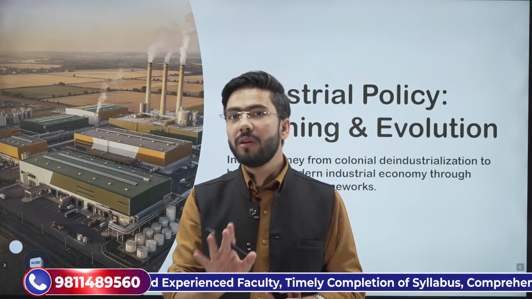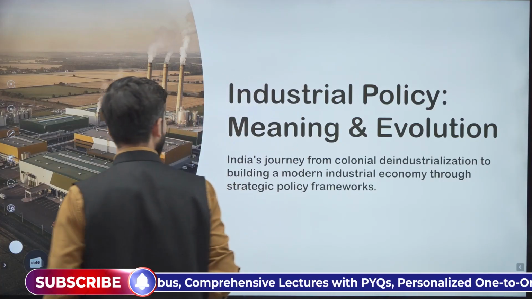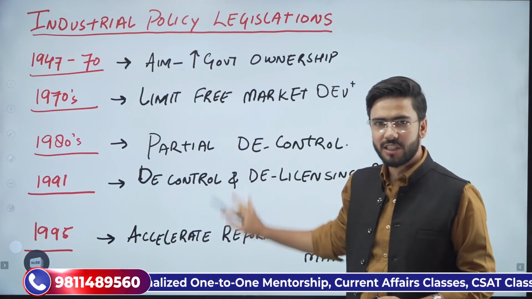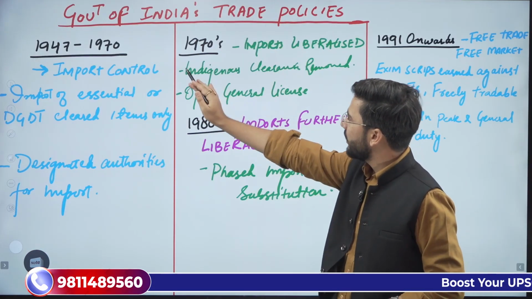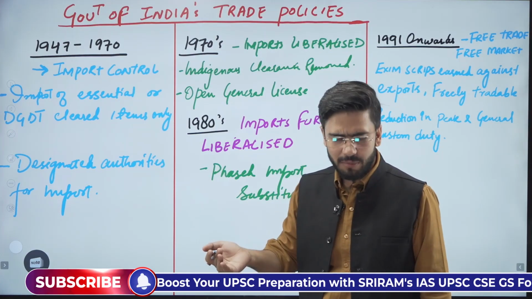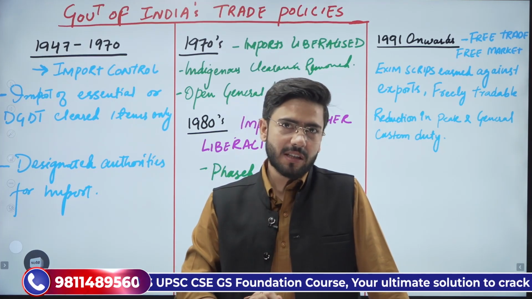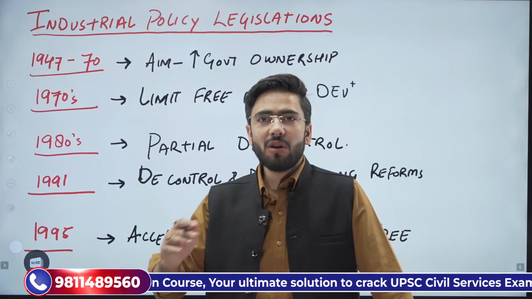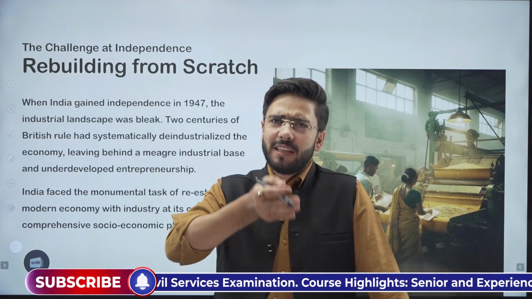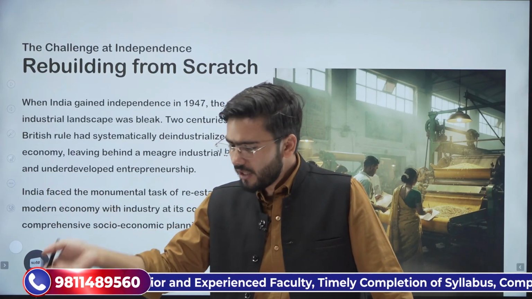So the first thing which we will be doing today is a chronological analysis of how the legislations regarding industrial policy changed and how the legislations regarding trade policies changed. How we liberalized trade and how we liberalized economy, how we liberalized the industrial sector. Understood? Simple. That is the first thing. And once we understand this, then only we will see what, when and why the events occurred in the industrial journey from 1951 to 2017 and 2023.